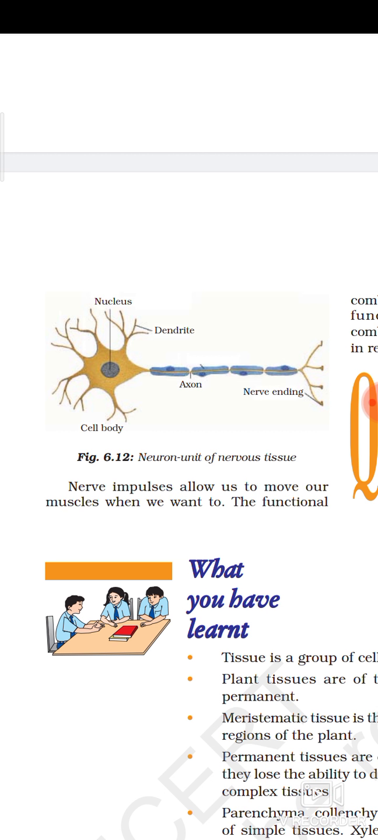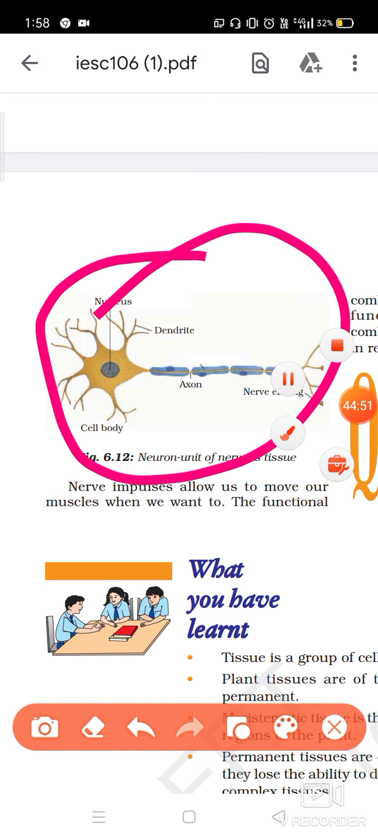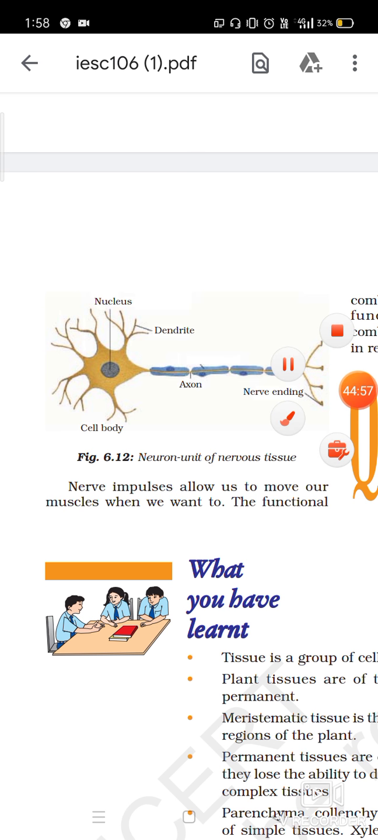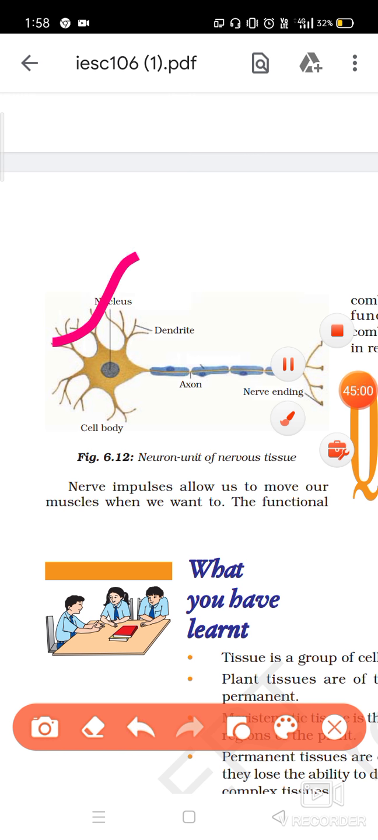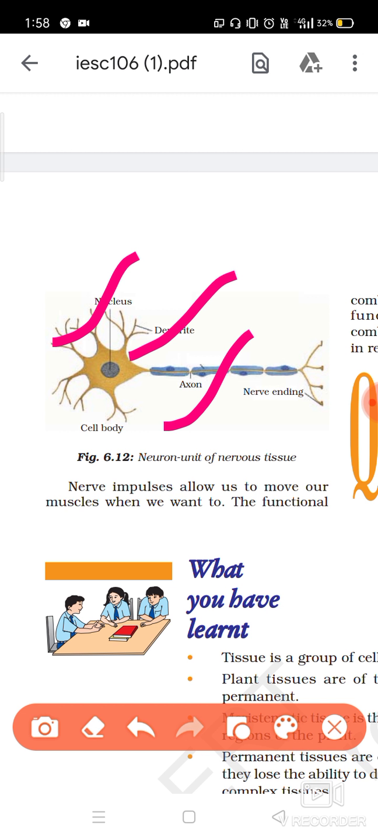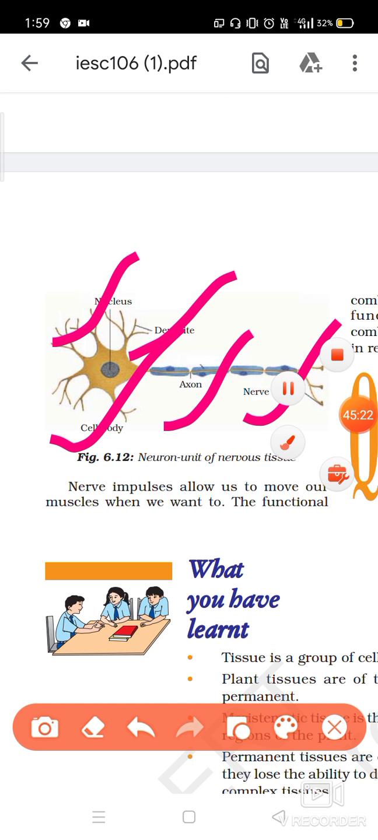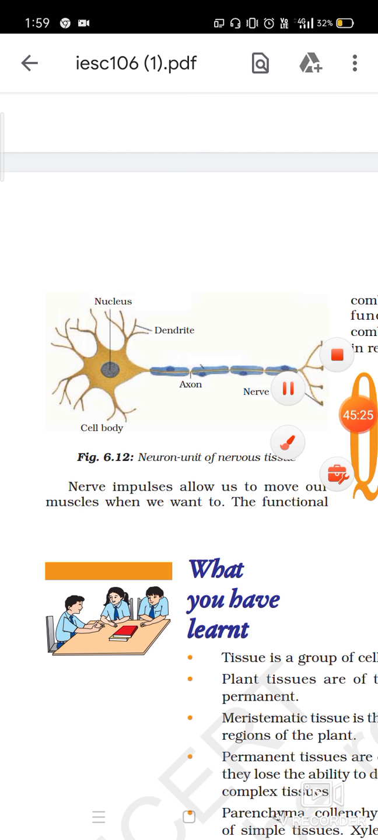So this is a diagram of the nerve cell given here in your book. There are different parts of it. This is the nucleus, then the short hair-like structures that are called dendrites, and the long part of the neuron that is called the axon, and these are the nerve endings, and this inner part is called the cell body. So like this, the nerve cell carries out different functions in the body.